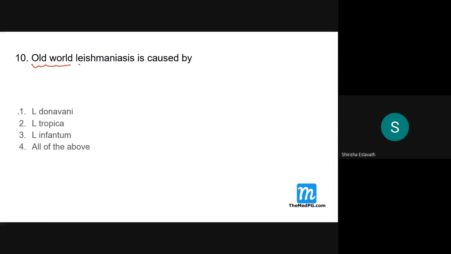Donovani. Tropica means what? India, remember this. Again, what is this? Cutaneous leishmaniasis, Rajasthan, and again irrigation canals. Just remember Rajasthan for cutaneous leishmaniasis and tropica. And don't tick donovani for cutaneous leishmaniasis. If you tick it, you will get a negative mark only.